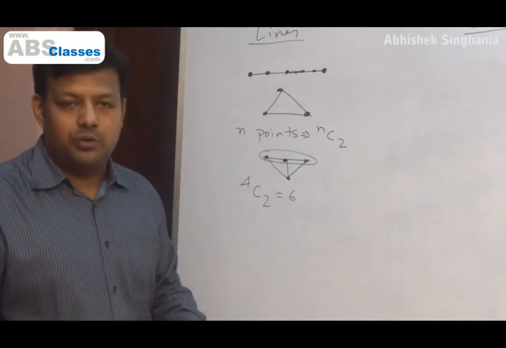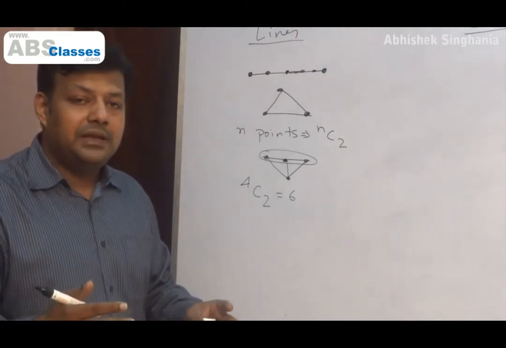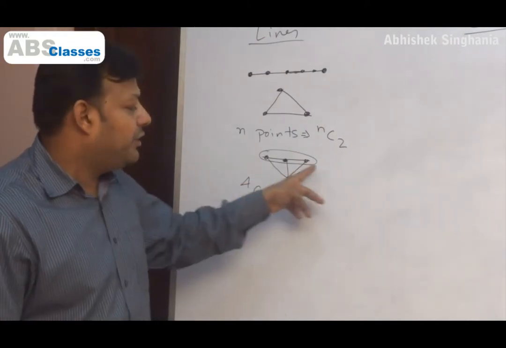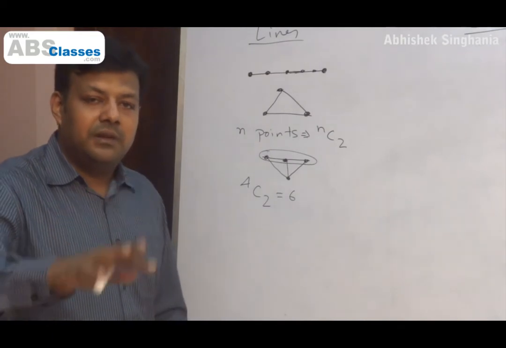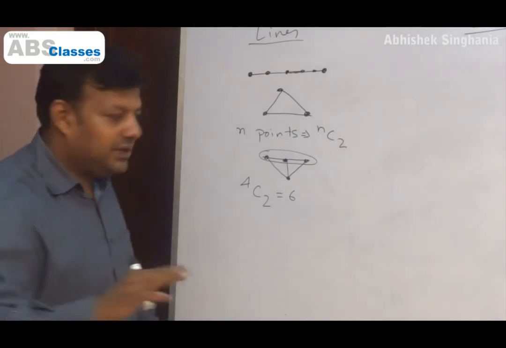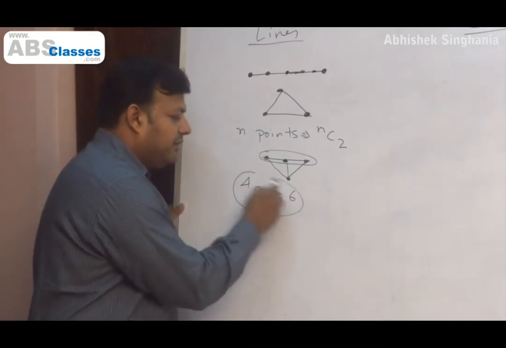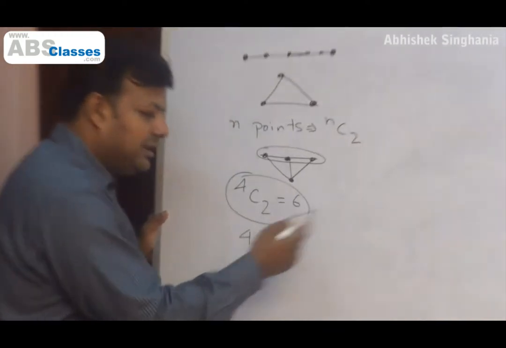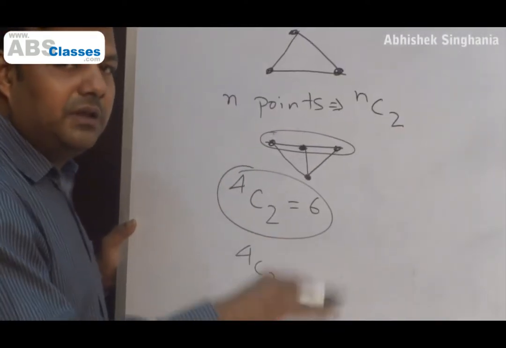Which I don't get anymore. So how many lines am I devoid of? Because of the fact that 3 points are on the same line, the number of lines they would have given normally, which is 3C2. Therefore, if I know that there are 4 points on a plane, my answer should be 4C2. Then they tell me, no sir, 3 of them are on the same line.